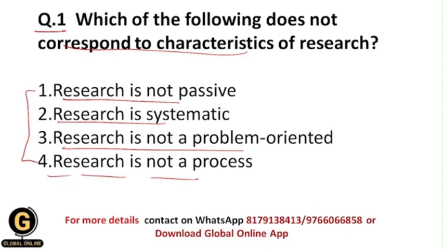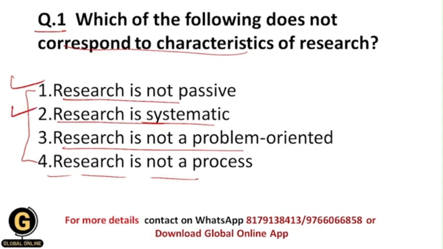And that's why research is not passive, it is active, and that's one of the characteristics of research. And research is always systematic. It means that we properly follow the research process step by step, and these steps are nothing but the overall scientific method, which is again a characteristic of research.